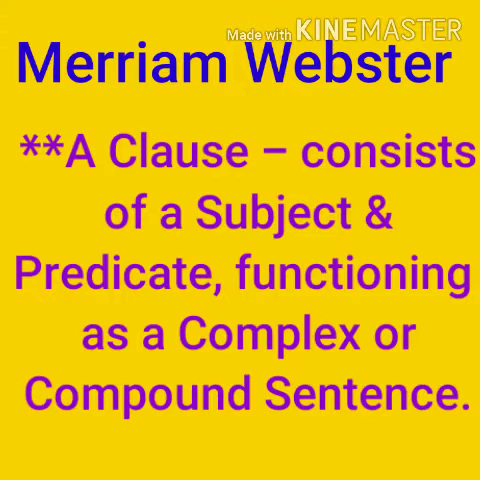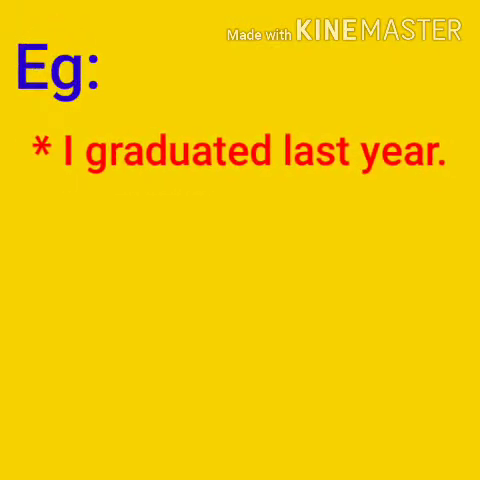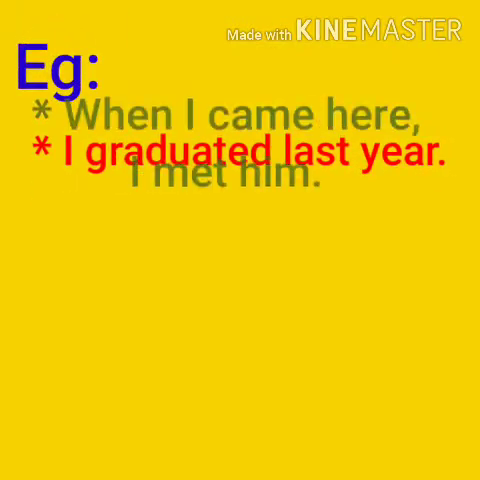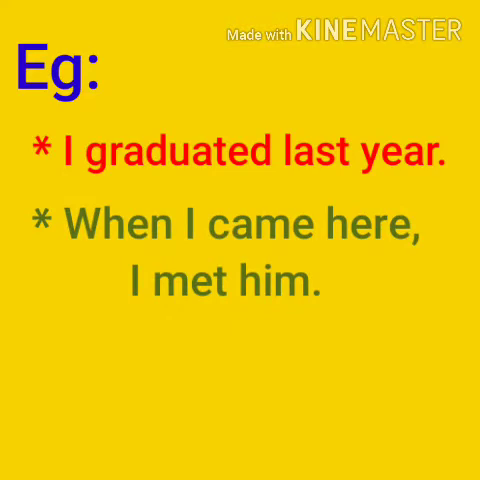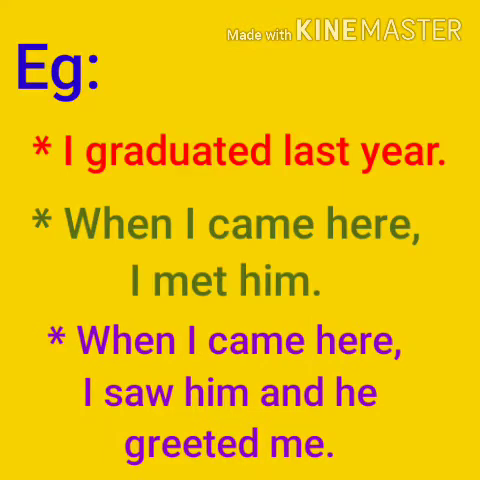For example, I graduated last year. This sentence is an example of a one clause sentence. When I came here, I met him. Here we have two clauses and this is known as a two clause sentence. When I came here, I saw him and he greeted me. This sentence is an example of a three clause sentence.